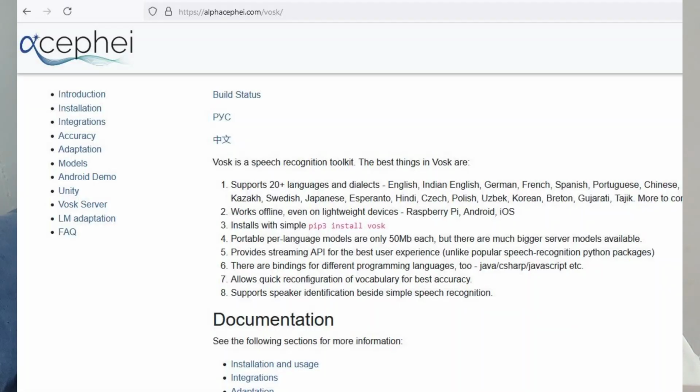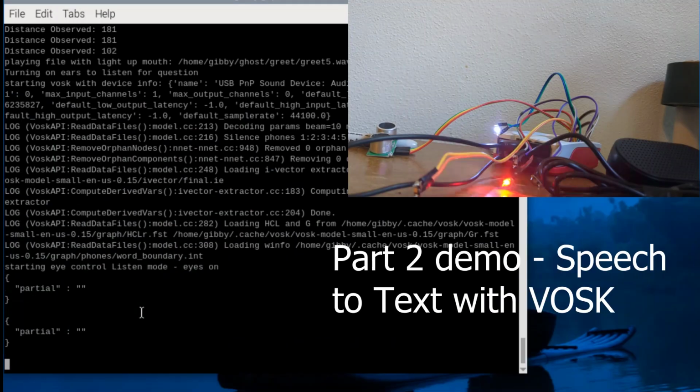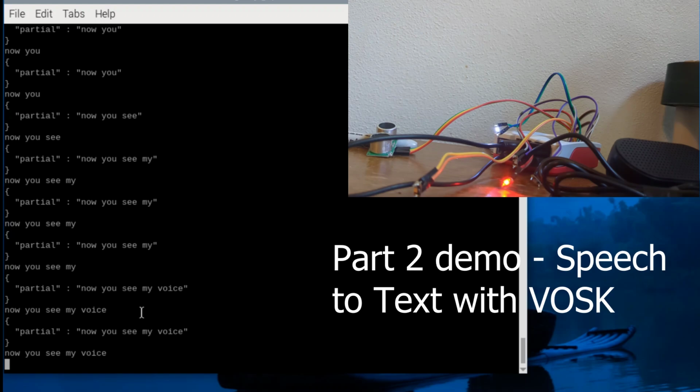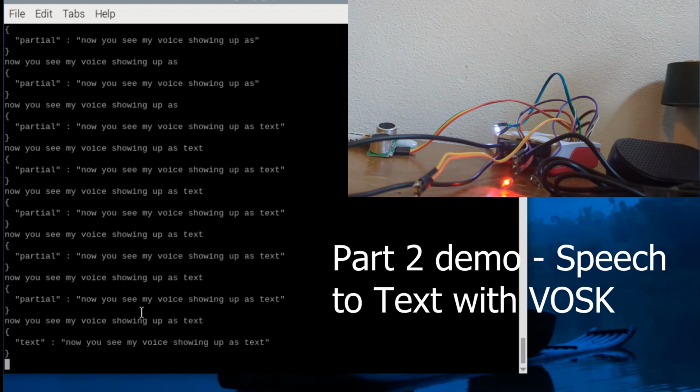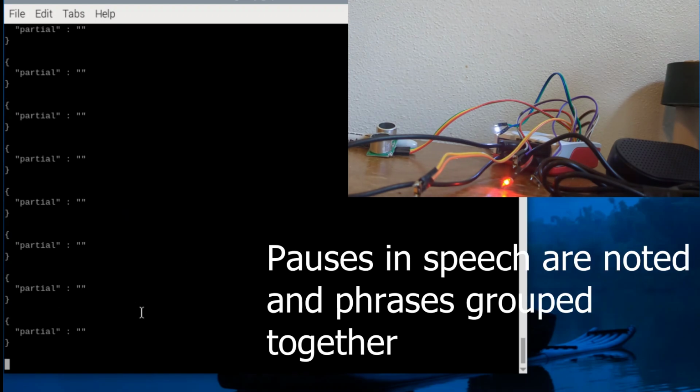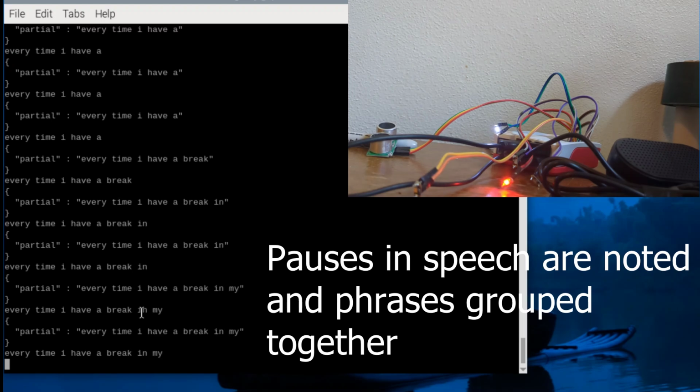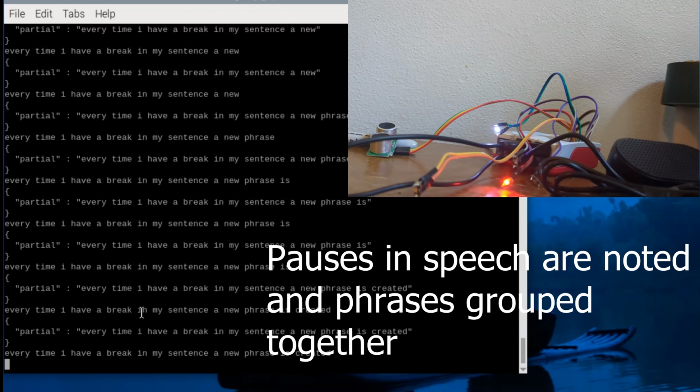The second thing is we do speech to text. I'm using Vosk to do that. It's a real quick way to turn speech into text, and we listen for the keyword. Now you see my voice showing up as text. Every time I have a break in my sentence, a new phrase is created.